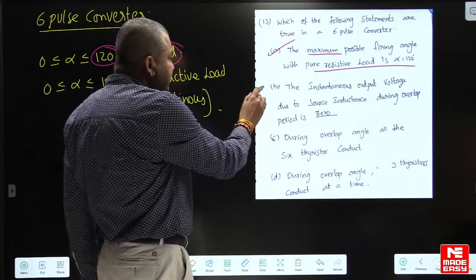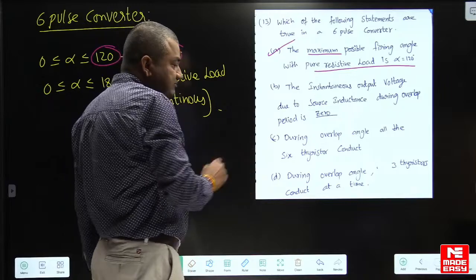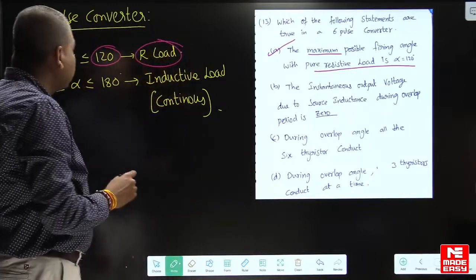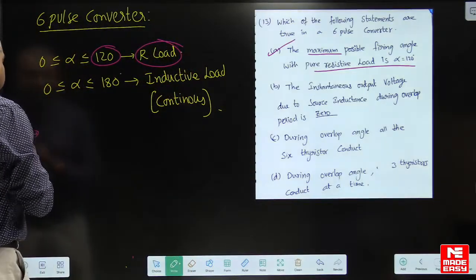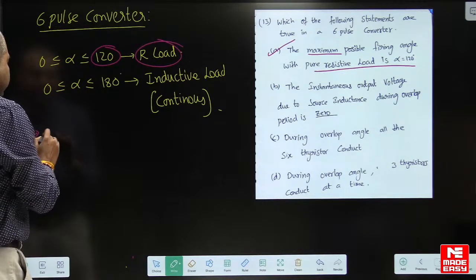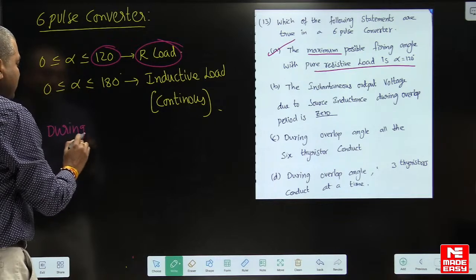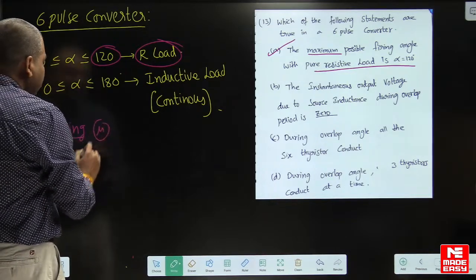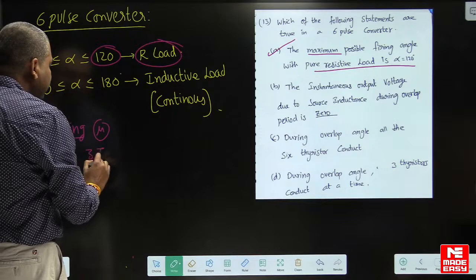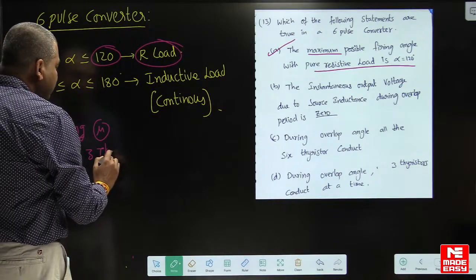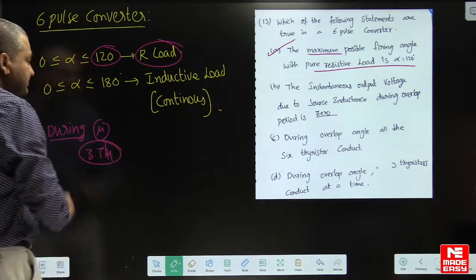These three statements are related with source inductance. Okay. Now see here. During overlap period, 3 thyristors will be conducting in 6 pulse.